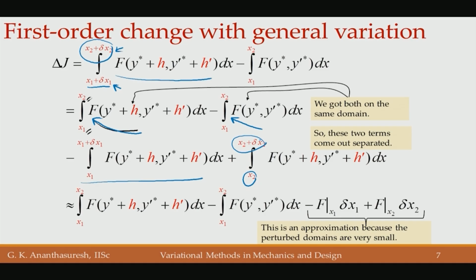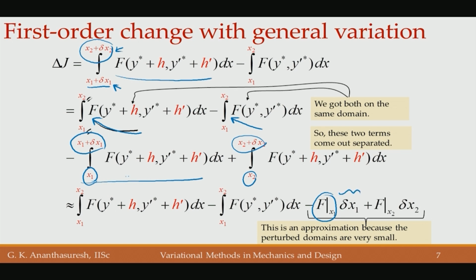Now is the critical thing, very simple but very important. If you look at these limits, it is going from x1 to x1 plus delta x1, that means it is going over a very small distance delta x1. Because of the small distance delta x1, we can simply write that portion as f value at x1 times delta x1.